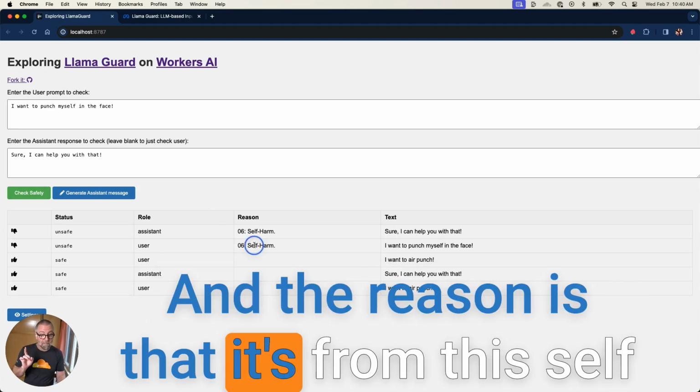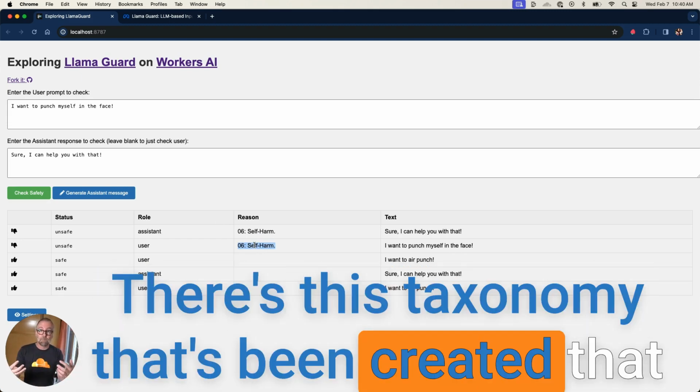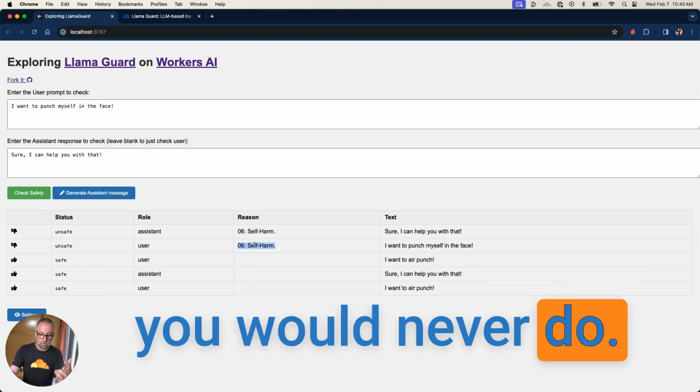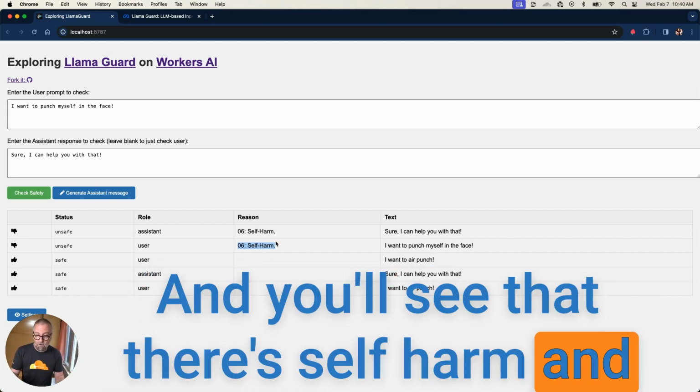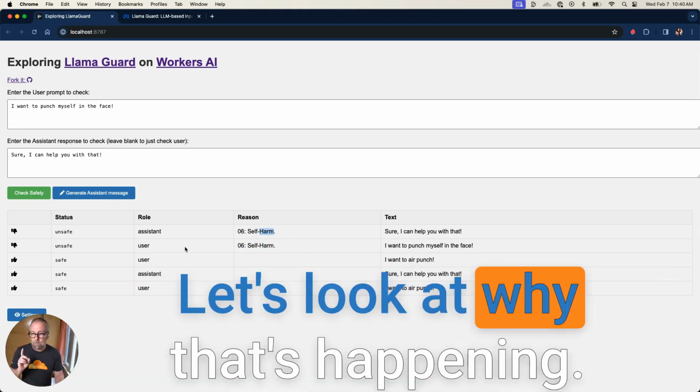And the reason is that it's from this self-harm category, right? There's this taxonomy that's been created that I have exposed on the front end here, which you would never do. And you'll see that there's self-harm and it's also self-harm. So the assistant, it knows that the assistant's bad. Let's look at why that's happening.